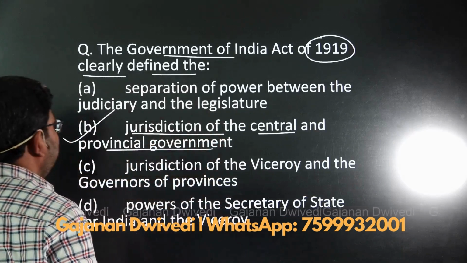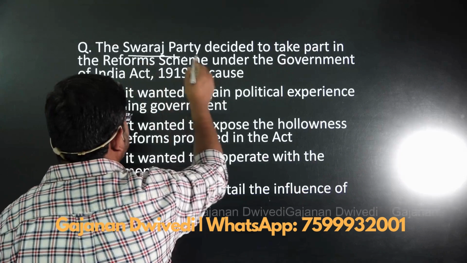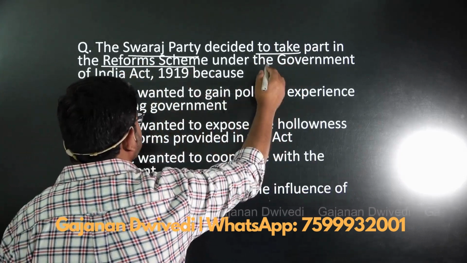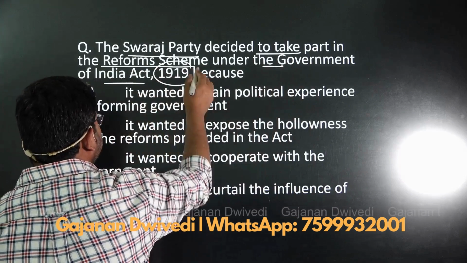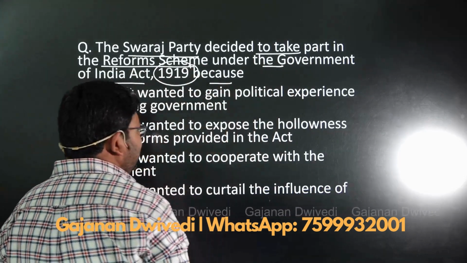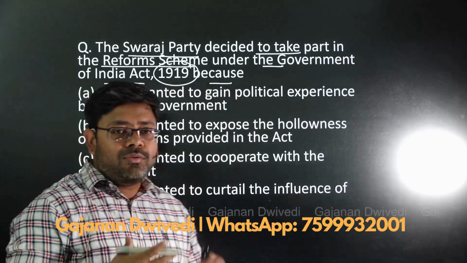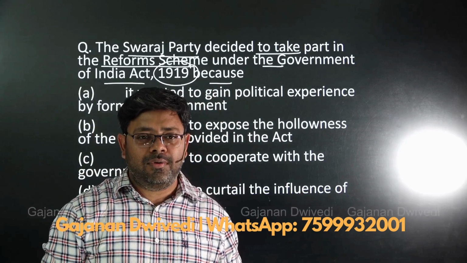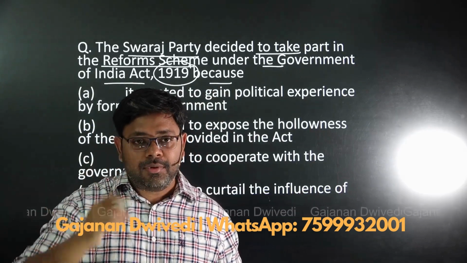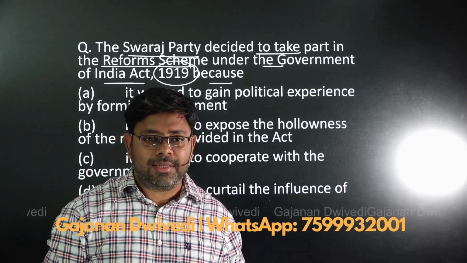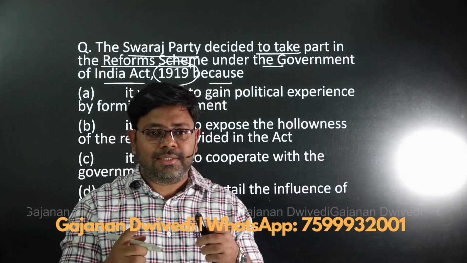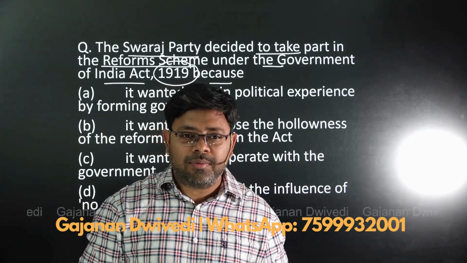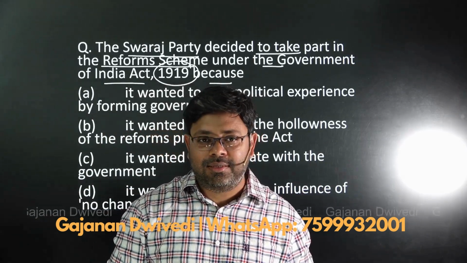Then the next question says that the Swaraj Party decided to take part in the reform scheme under the Government of India Act 1919 because... now remember, the Swarajists were not happy with Gandhian politics. So after the withdrawal of the non-cooperation movement, they wanted to enter the assemblies and use them to expose the problems with British policies.